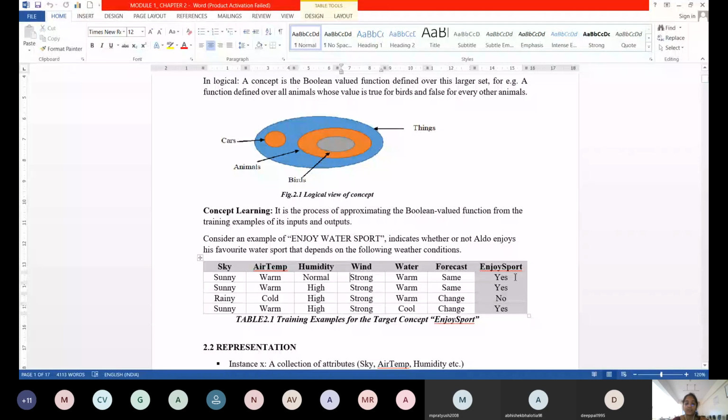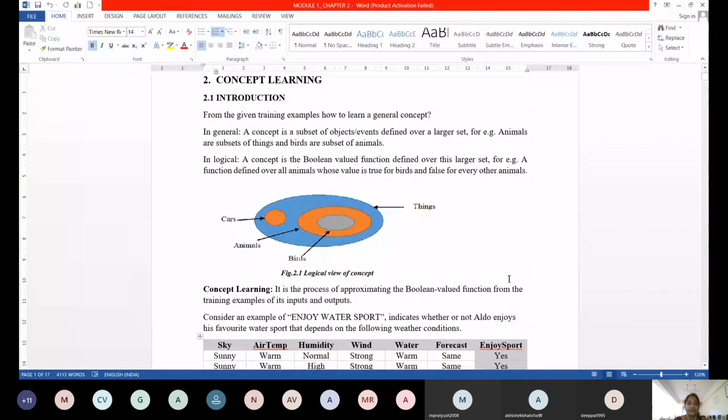The final column you could see is the classification label of the instance, we call that c of x. Here xi is the first row: x1, x2, x3, x4. Are you understanding? x1, x2, x3, x4, all are my data samples. So c of x is the respective label for that. I'll just come to that later.